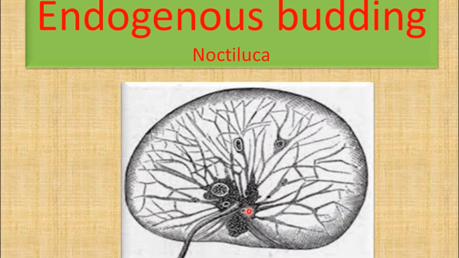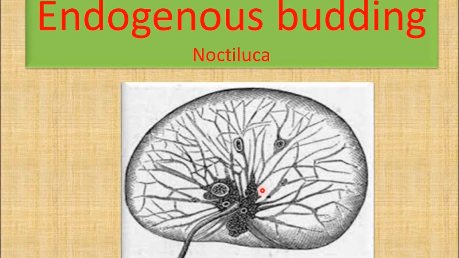Next one is endogenous budding. Endo means inside. Here the buds are formed inside the body, and this is known as endogenous budding. This is seen in Noctiluca. Look at this picture. Here you can see many internal buds. Each of these buds develops into a young Noctiluca, which we would not see from the outside. So we call this endogenous budding. This is seen in Noctiluca species.